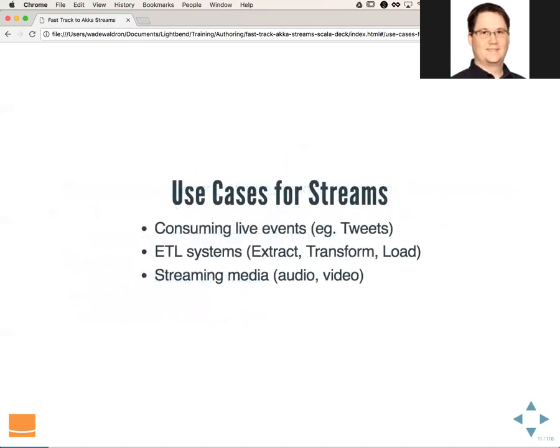So what are some use cases for streams? Consuming live events, such as the tweets we talked about, or the fitness tracker, is another good example of that. ETL systems are a good example: extract, transform, load. If you don't know what that means, basically that is consuming data from one location, transforming it, and then loading it into another location.